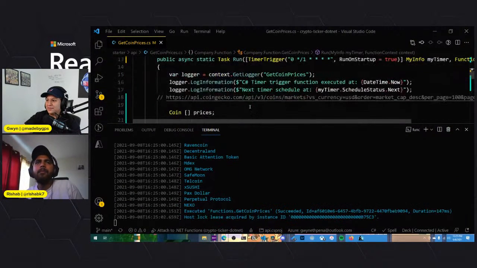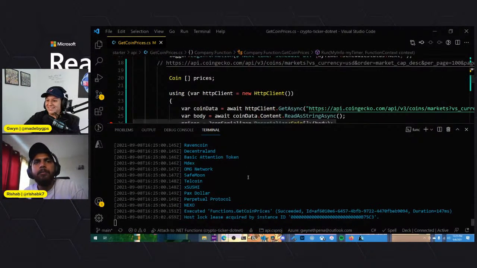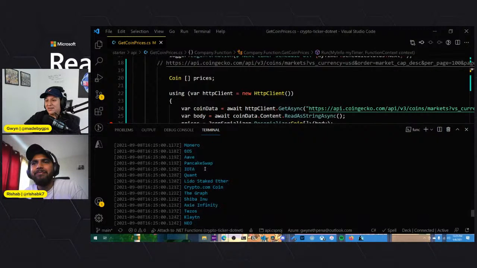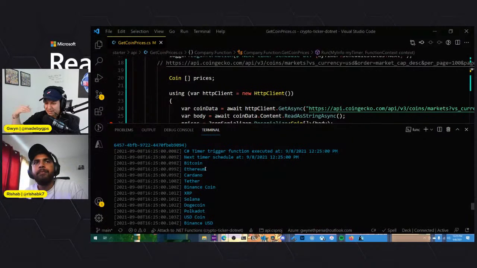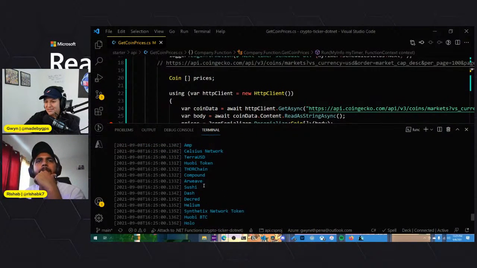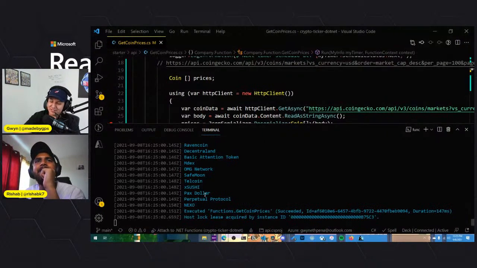So yeah, we go live debugging. Awesome. Yeah, so we have now all the names of the coins that we're getting from the API. And then, you know, Bitcoin, sushi, there's a sushi coin. Zcash, Harmony, yeah, there's just a bunch in here, right?